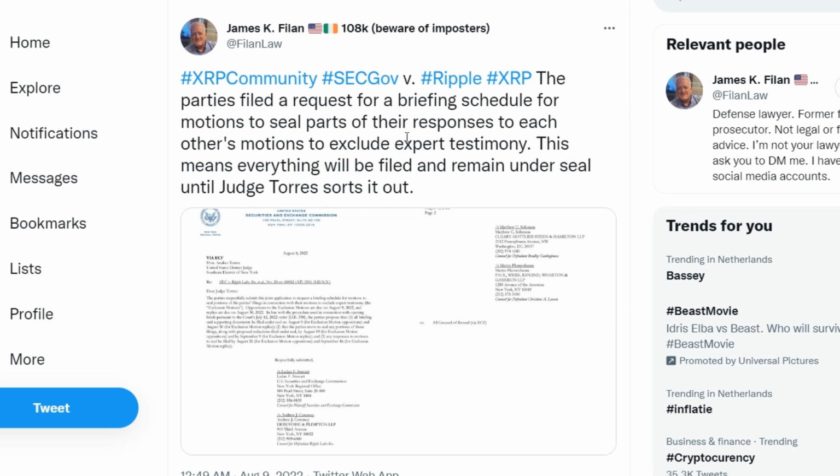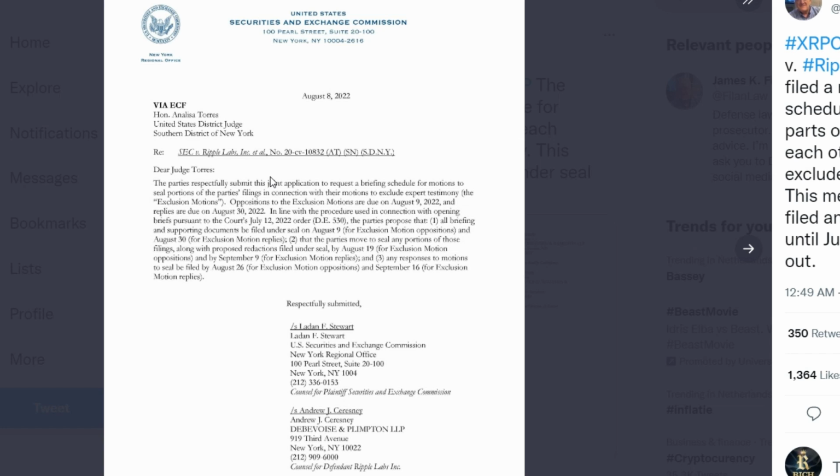The blockchain company stated that the subpoenas that Ripple intends to serve do not pose a problem for the court schedule. Commenting on this event, lawyer James K. Phelan, a former U.S. federal prosecutor, criticized the response of the Securities and Exchange Commission as an abuse of the judicial process and a waste of court time.